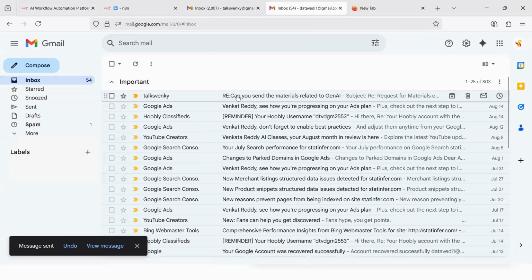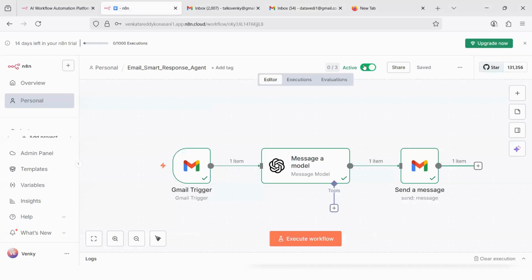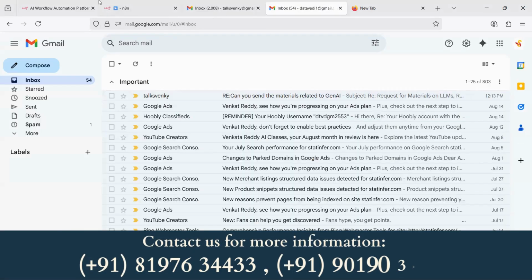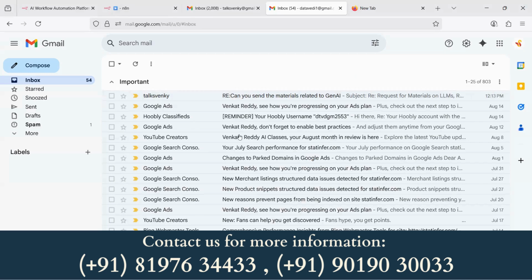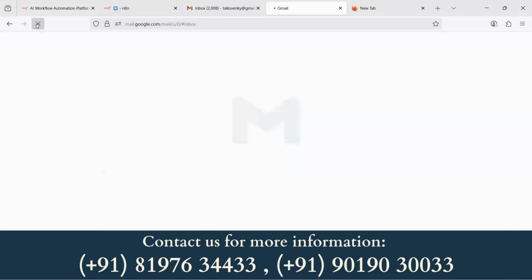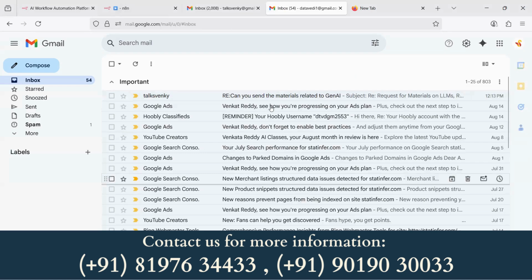Now N8N automation is done. So you have sent it to Venki, who has a personal assistant on N8N. So the mail will be received by that person. N8N will do that automation. It is active, so it is going to send a reply. And there is a trigger. What is the trigger? Whenever a message is received, that trigger will be triggered. And then you must get the reply. So let us see. I have sent the mail. Let's wait for the reply.